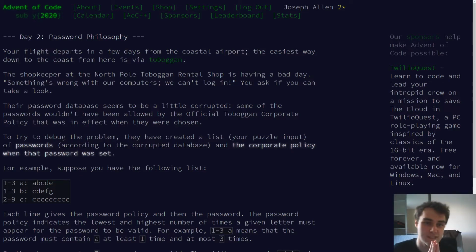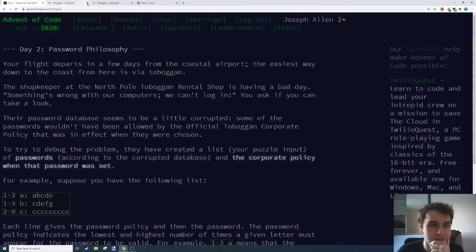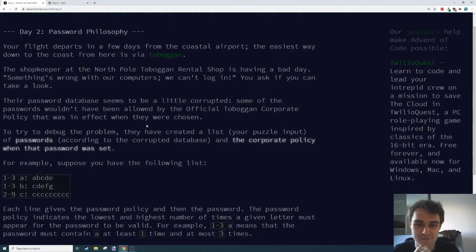Your flight departs in a few days from the coastal airport. The easiest way down to the coast from here is via toboggan. If you don't know what a toboggan is, I'll just send this in the chat. The shopkeeper at the North Pole Toboggan rental shop is having a bad day. Something's wrong with our computers. We can't log in. You ask if you can take a look.